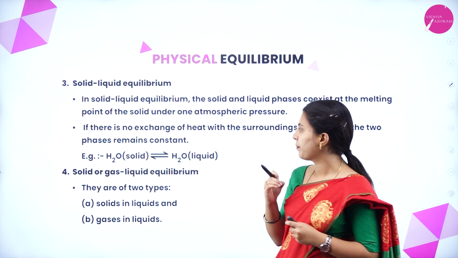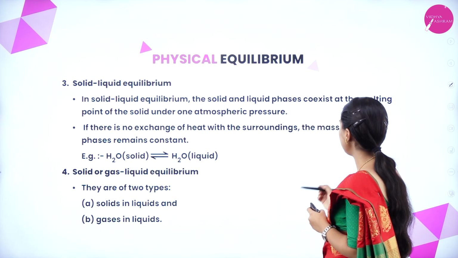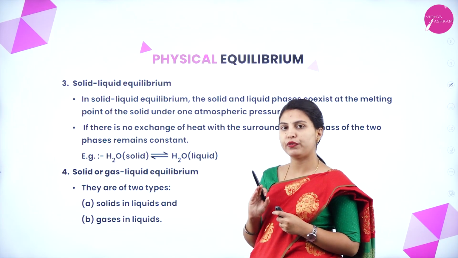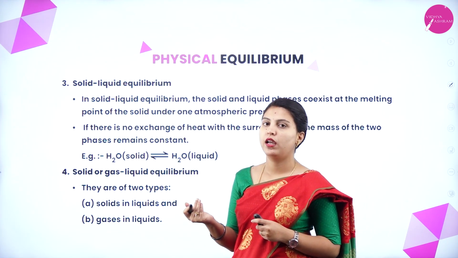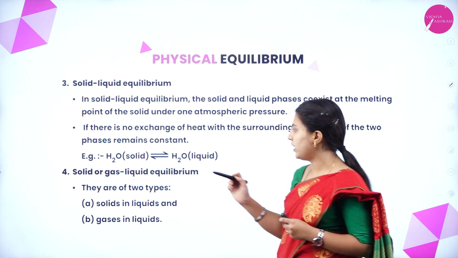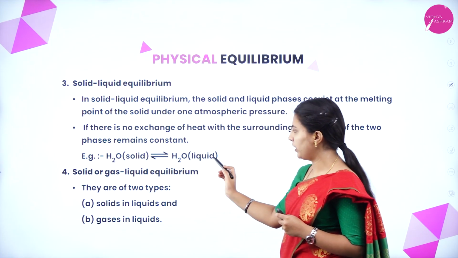Both phases exist at the same time. If there is no exchange of heat between the system and the surroundings, the mass of the two phases remains constant. See, the solid ice phase is converting into liquid.